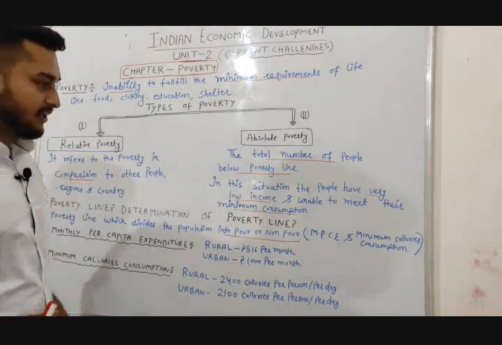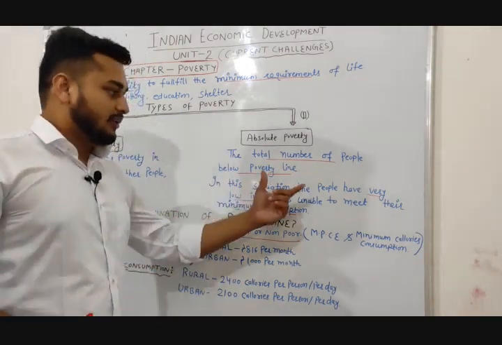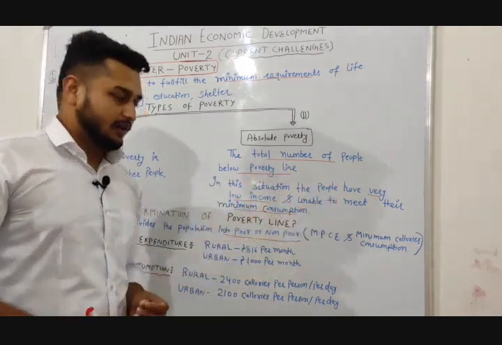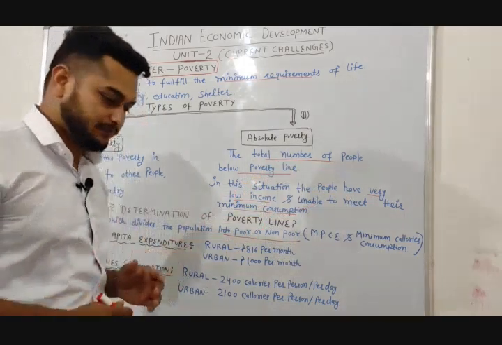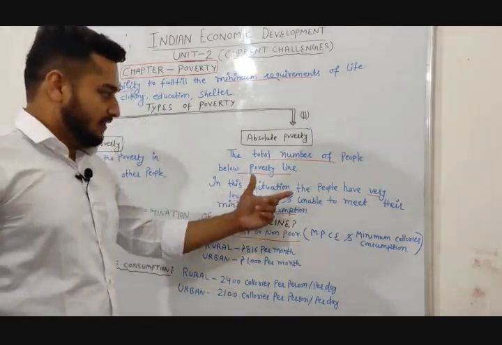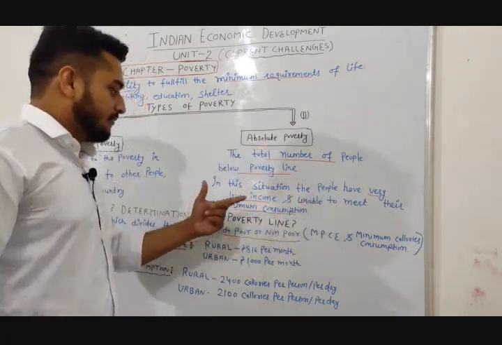In absolute poverty, we count the total number of people below the poverty line. In this situation, the people have very low income and are unable to meet their minimum consumption. Now what is minimum consumption? Again, food, education, health and clothes. So the people in absolute poverty are unable to meet their minimum consumption.